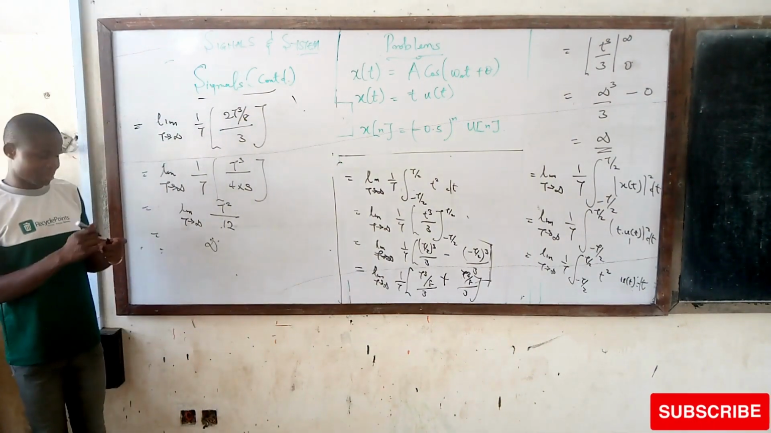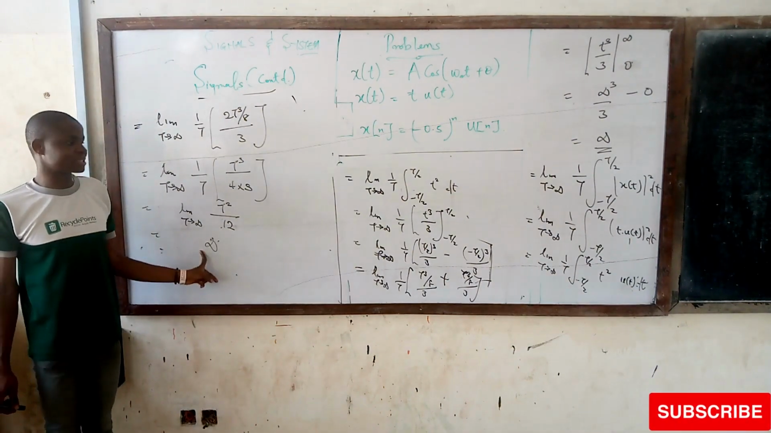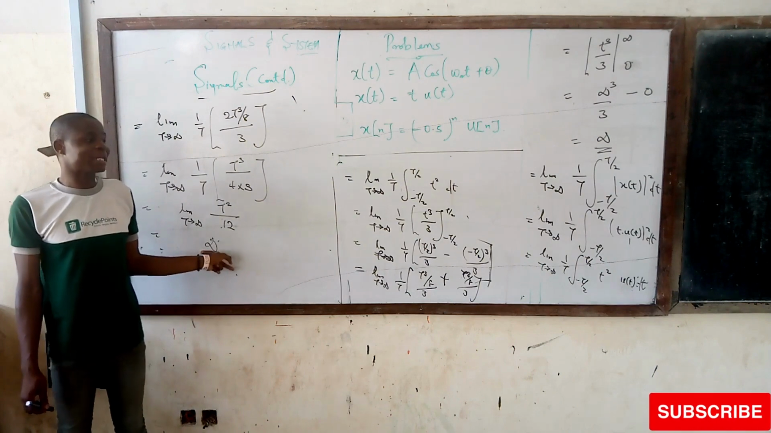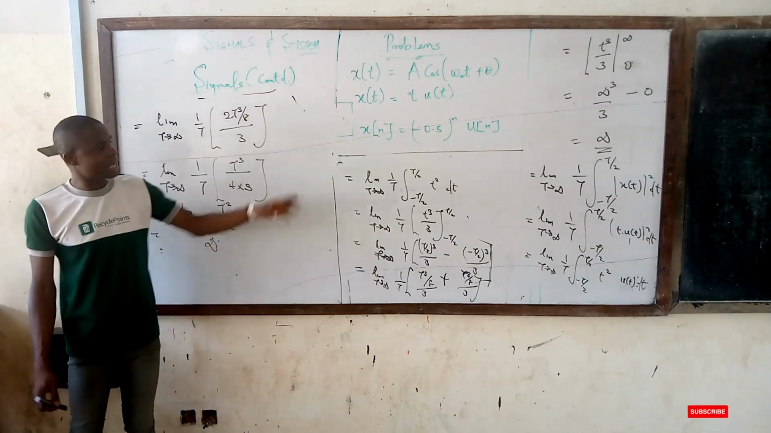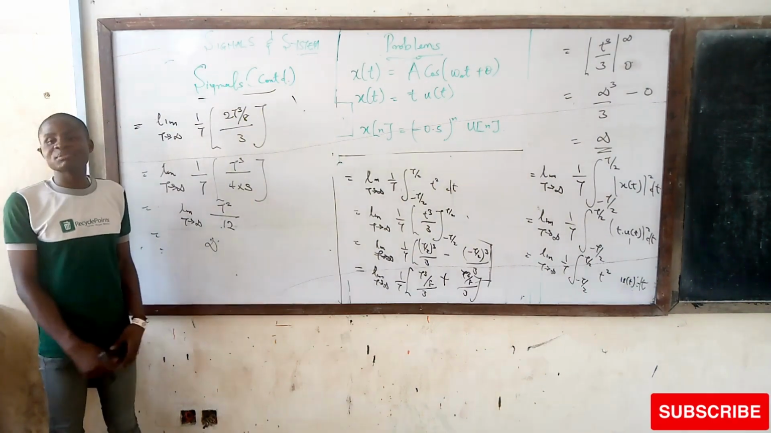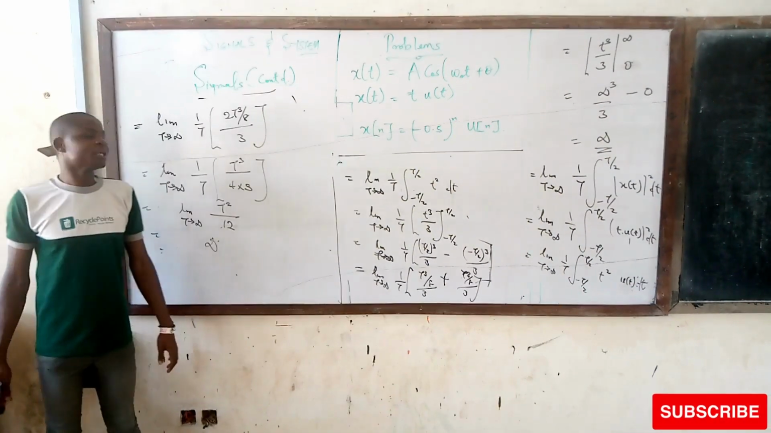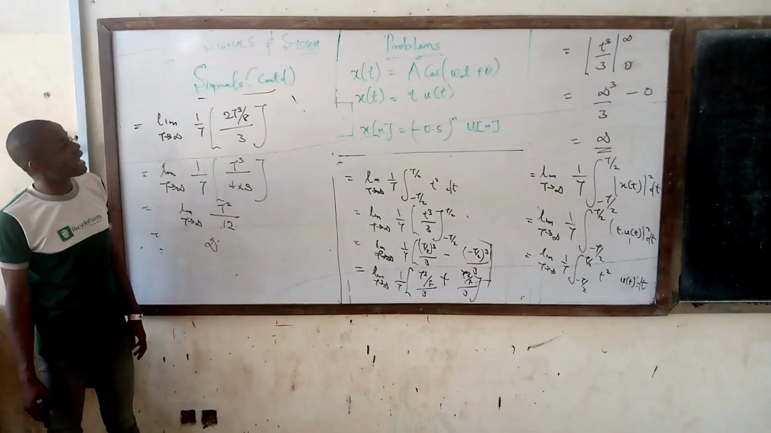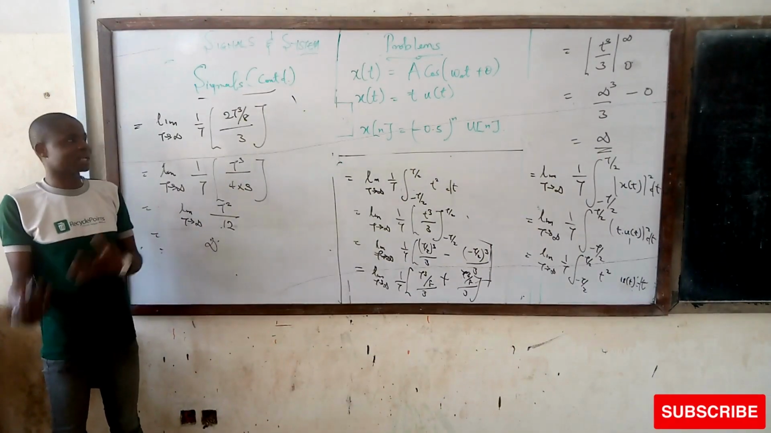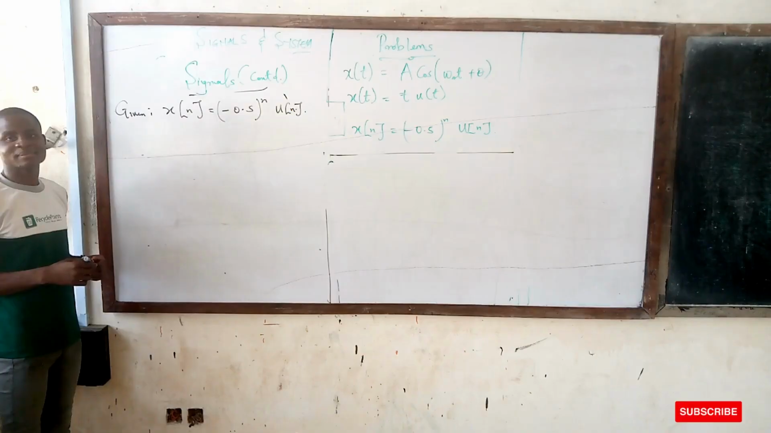So that simply means that since I got infinity when trying to do the energy classification test, and for the periodic test I also get infinity, this signal cannot be classified as an energy signal, nor can it be classified as a power signal.